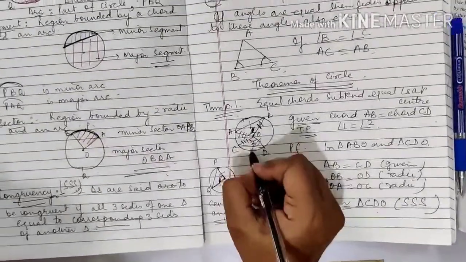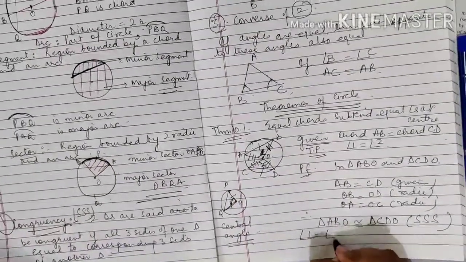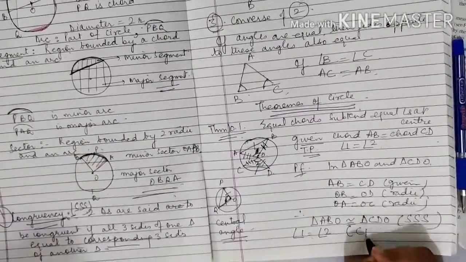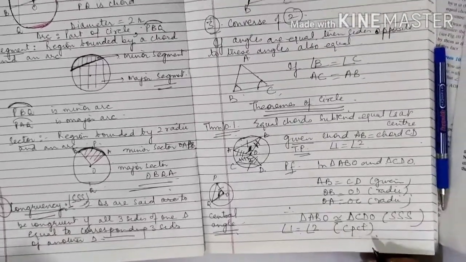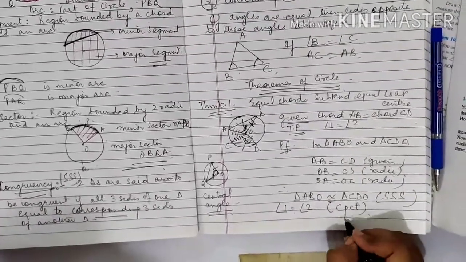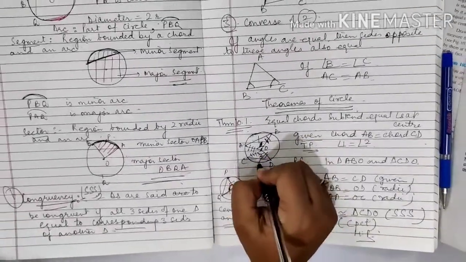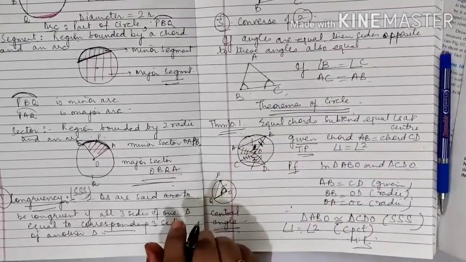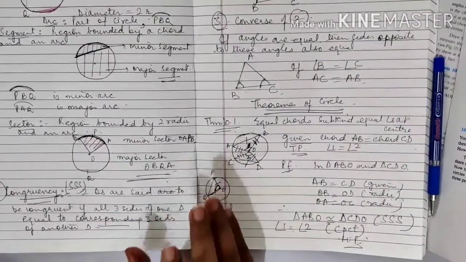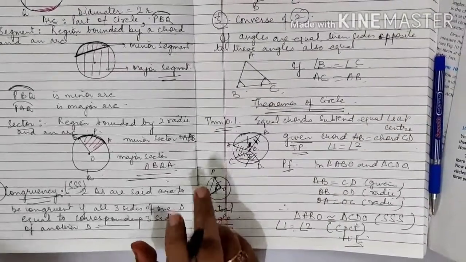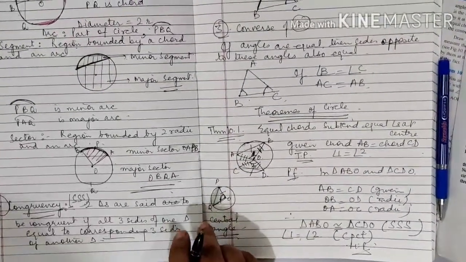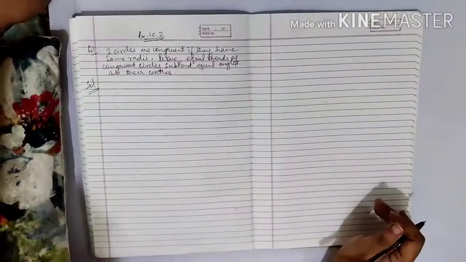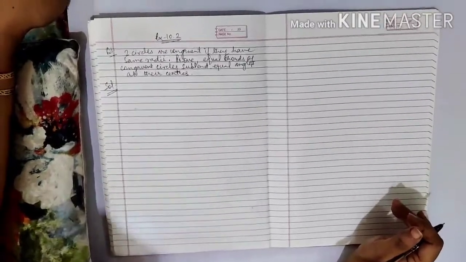Right? If the triangles are congruent, that means their corresponding angles are also equal. So angle 1 equal to angle 2, CPCT. What does it mean? Corresponding parts of congruent triangles. So hence, if the two chords are equal, then their central angles are also equal. Now you can prove the converse of this theorem on your own, that I have discussed with you in earlier classes also. That is theorem 10.2, right? So now over to exercise 10.2.